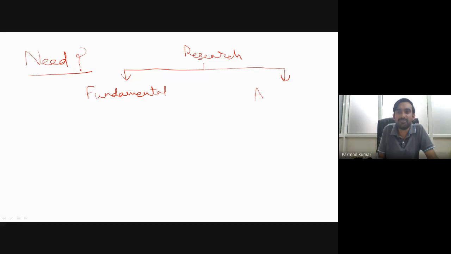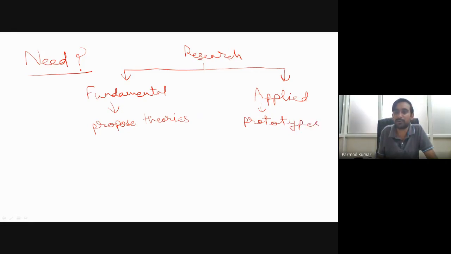In fundamental research, people try to propose some theories or some hypothesis. And in applied research, one wants to develop some prototype or some device for doing certain tasks. So here, development of prototypes is the main purpose.